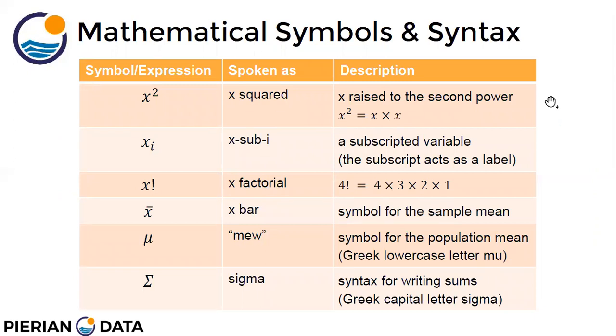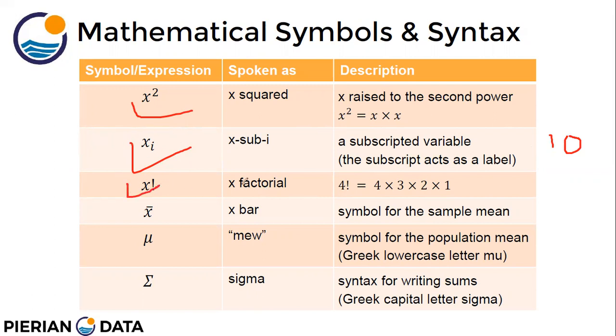Right. Now, to study statistics and probability, we need to understand some of the mathematical symbols and expressions that are used throughout, right? This particular thing we are all aware of, it is called squared. So x square means x multiplied by x twice. This is xi or x sub i. It is a subscripted variable. The subscript is a label on x. Suppose I'm talking about apples. So xi will be x1, x2, up to x10. So I bought 10 apples, so x will be x1, x2, x3 up to x10. All of the xi's represent an individual apple that I bought.